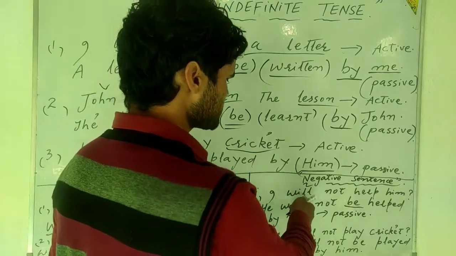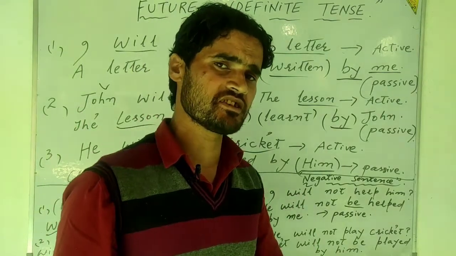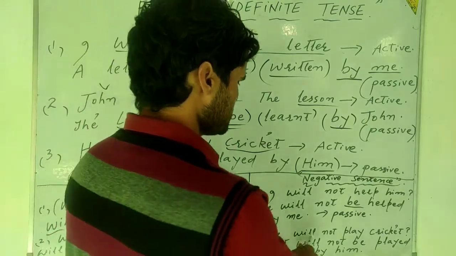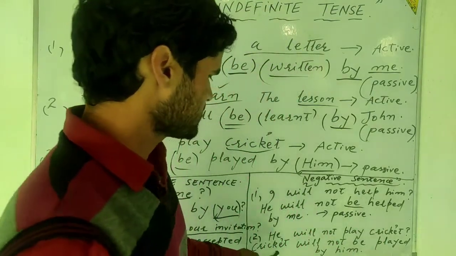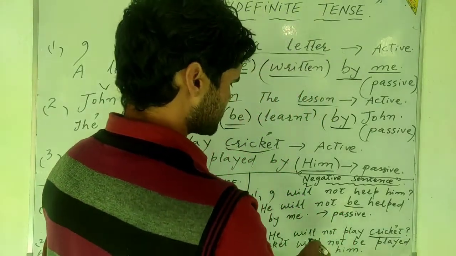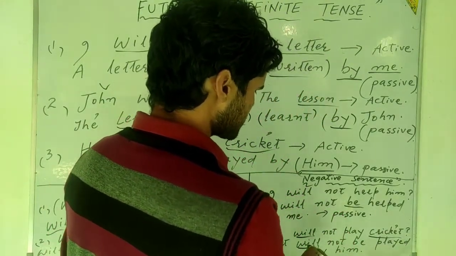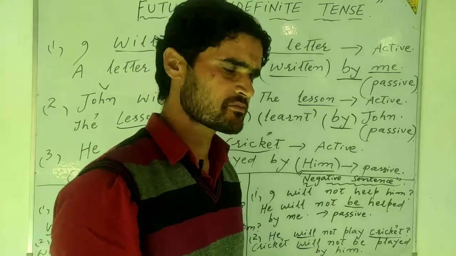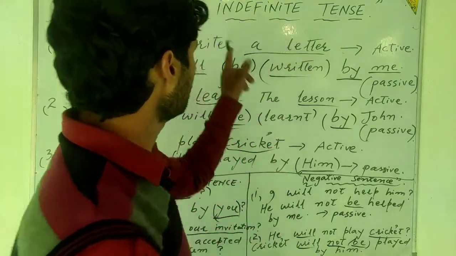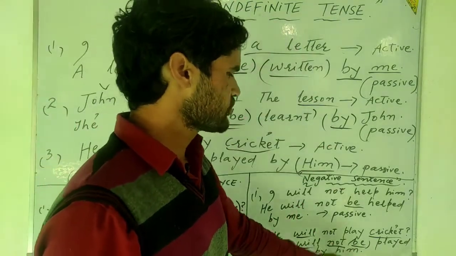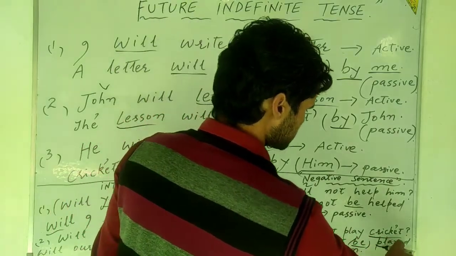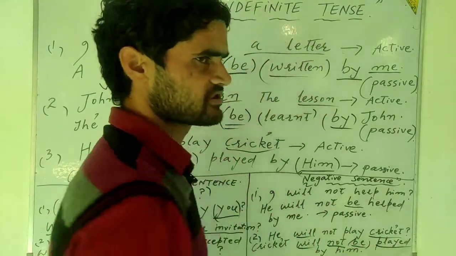However, this sentence and this sentence, they both carry the same meaning. He will not play cricket. Cricket. First of all, you have to bring the object here. Cricket. After that, will, it will remain will. Cricket will. There must be not at number 3. Cricket will not. After that, there will be be, because in future indefinite tense we add the extra word be. Cricket will not be. After that, third form of verb, played by him.